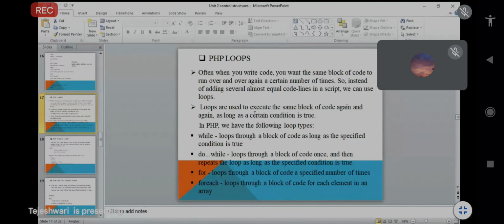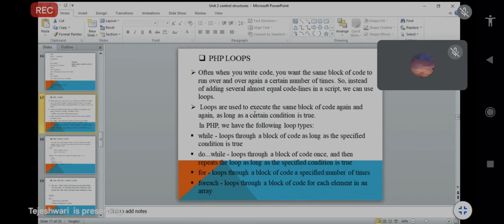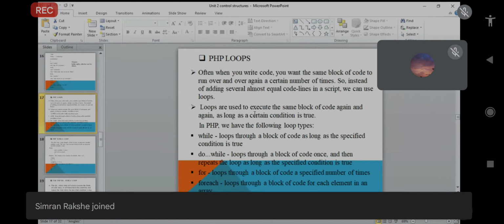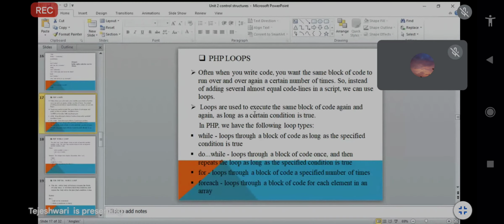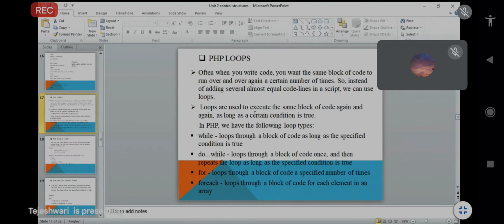So we have to check the conditions according to the loop you included in the program, whether it is a for loop, while loop, foreach loop, or do while loop. Any loop we include in the program, we just include it and execute that block of code again and again. Loops are used to execute the same block of code again and again. If a certain condition is true, then the particular statement will be printed.